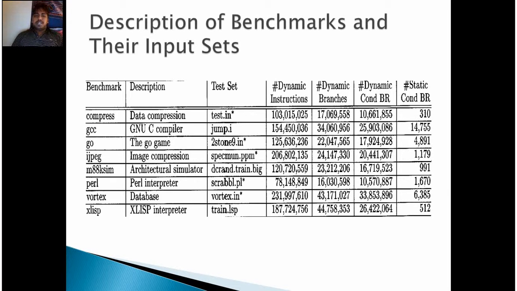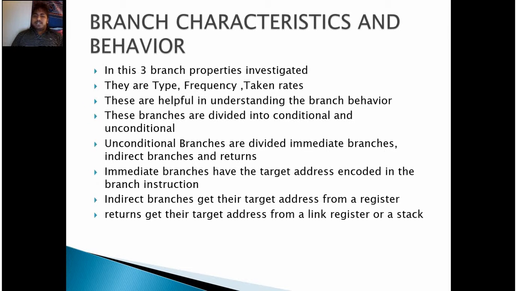Here is the table that represents the description of benchmarks and their input sets. Some of the benchmarks are Compress, GCC, Go, iJPEG, M88KSIM, Perl, Vortex, XLisp. Each benchmark has its own description and test set. Each benchmark has its own number of dynamic instructions, number of dynamic branches, number of dynamic conditional branches, and static conditional branches.